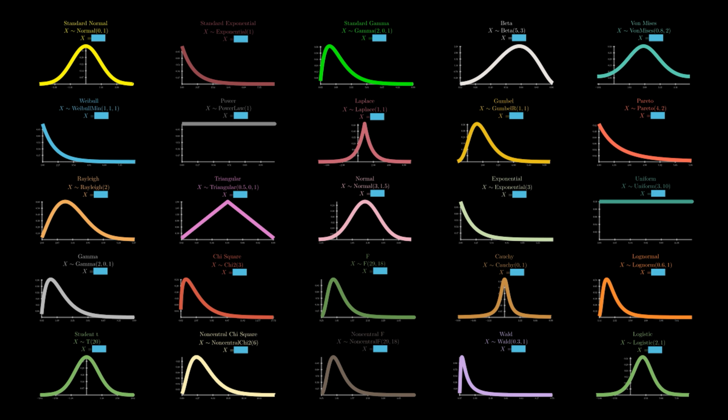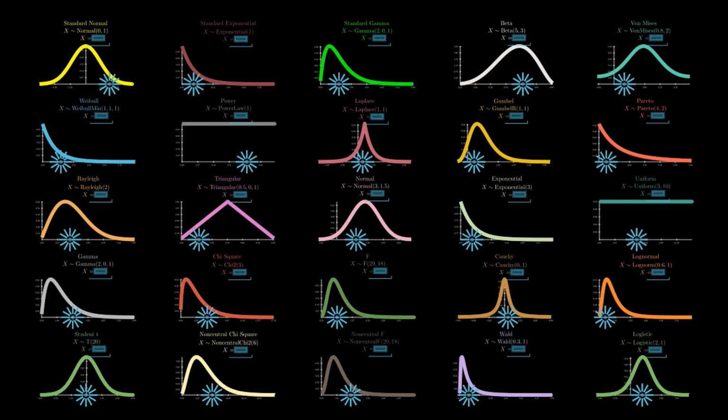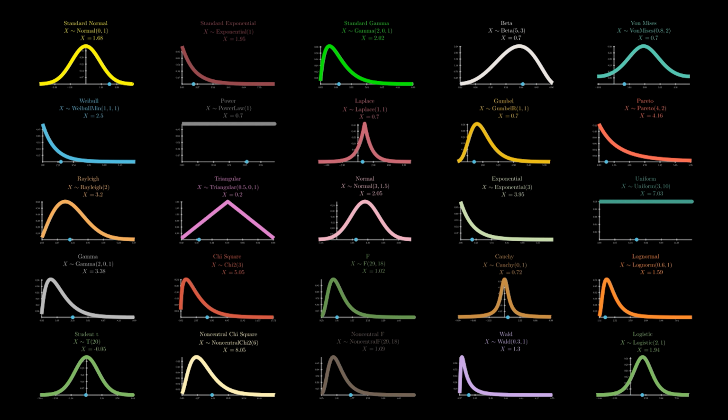Displayed in front of you are 25 of the 26 continuous probability distributions available in numpy, Python's backbone computing package. Sampling from any of these distributions happens in the blink of an eye. And although each is sampled using a unique process, when we boil these down, only 3 methods are used: inverse transform sampling, rejection sampling, and statistical transformations other than inverse transform sampling.